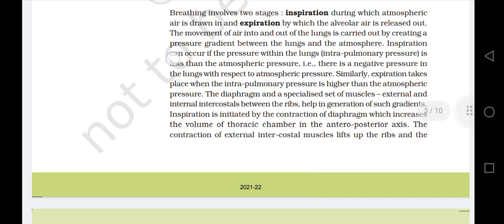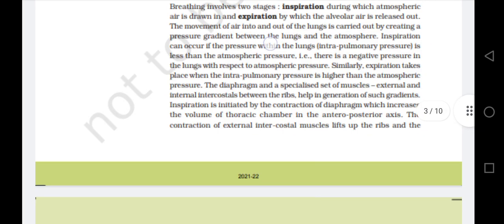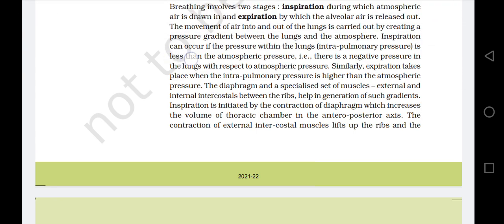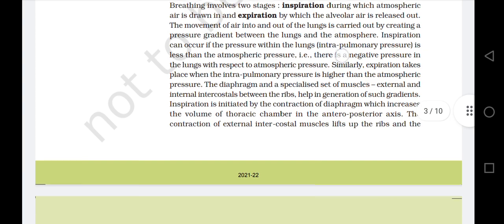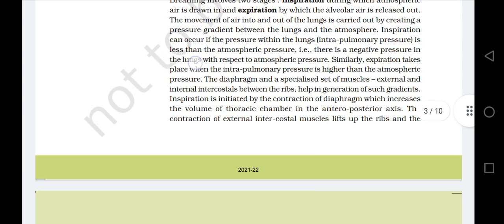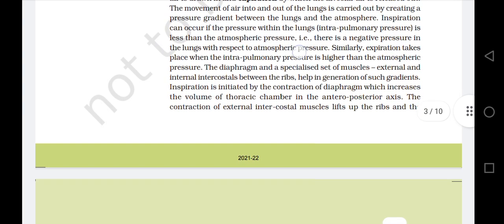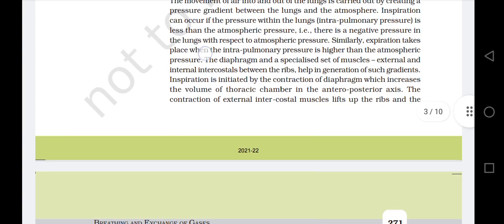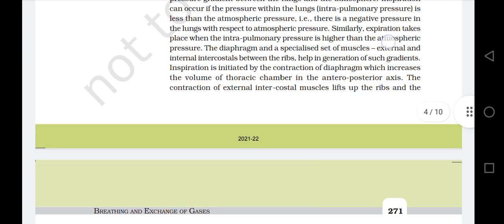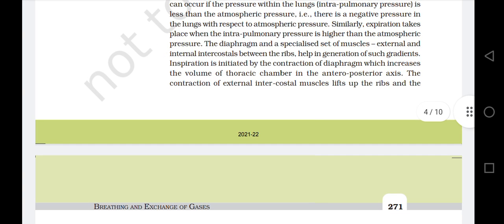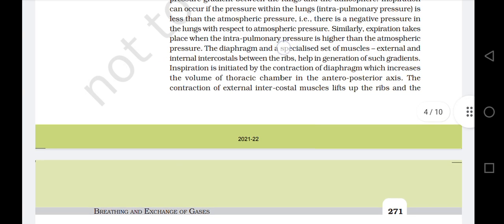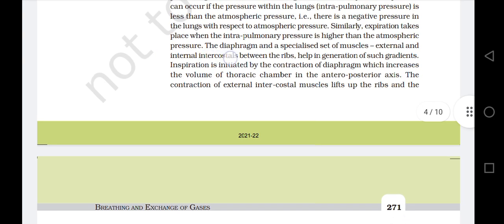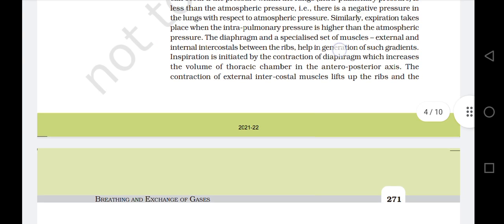Inspiration can occur if the pressure within the lungs, the intrapulmonary pressure, is less than the atmospheric pressure. That is, there is a negative pressure in the lungs with respect to atmospheric pressure. Similarly, expiration takes place when the intrapulmonary pressure is higher than the atmospheric pressure. The diaphragm and a specialized set of muscles, external and internal intercostals between the ribs, help in generation of such